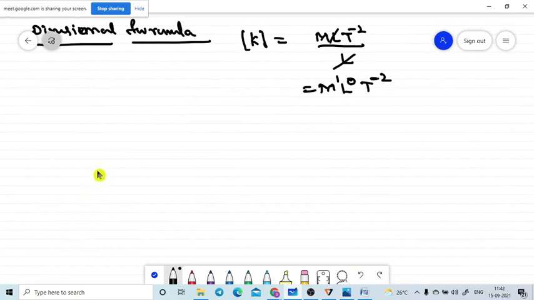Here is one very important note, please note it down. The spring constant K is always inversely proportional to the length of the spring.